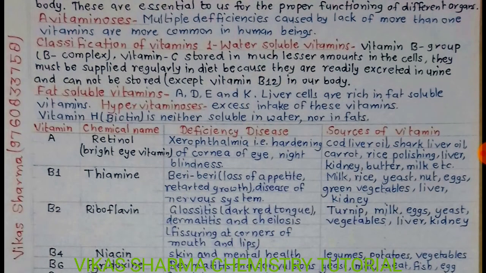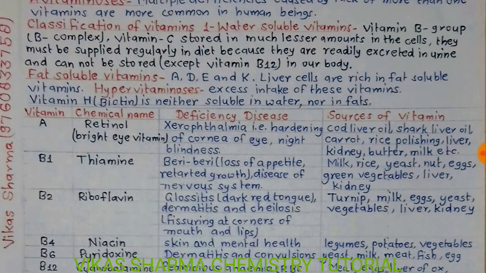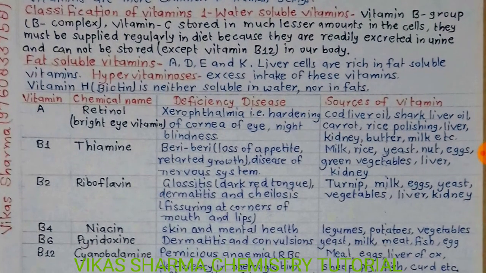Students, the vitamins get divided into two categories, which means classification of vitamins. The first one is water soluble vitamins: vitamin B group, known as B complex, and vitamin C. They are stored in lesser amounts in the cells, so they must be supplied regularly in diet because they are readily excreted in urine and cannot be stored, except vitamin B12, in our body.